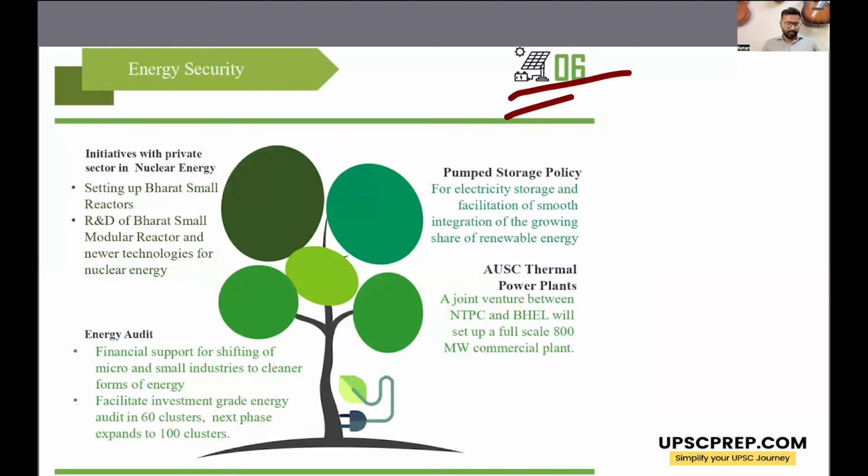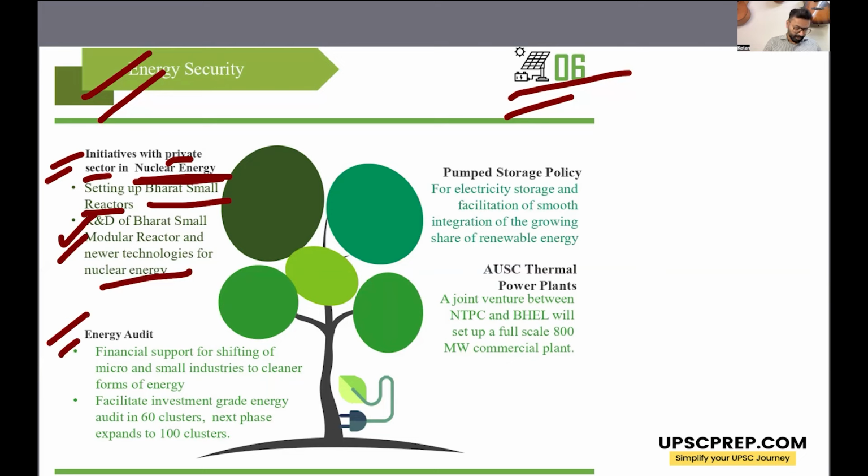Then the sixth priority of the government is energy security. So energy security के लिए भी काफी काम कर रही है government. There will be initiatives in the nuclear energy sector where the private sector will be encouraged to enter. There will be setting up of Bharat small reactors. R&D will be done for Bharat small modular reactors, and further newer technologies for nuclear energy will be developed. There will be energy audit so that MSMEs will be given financial support to shift to cleaner forms of energy.